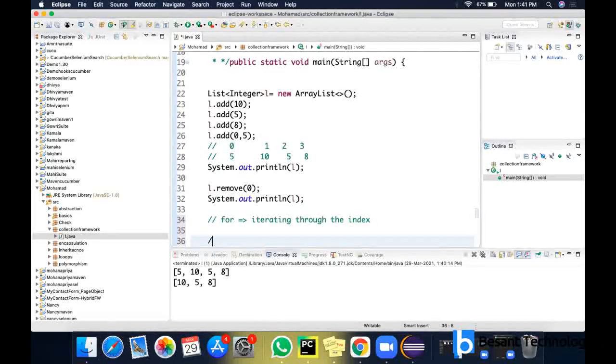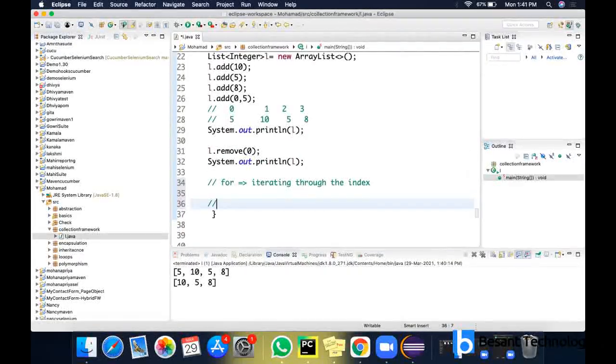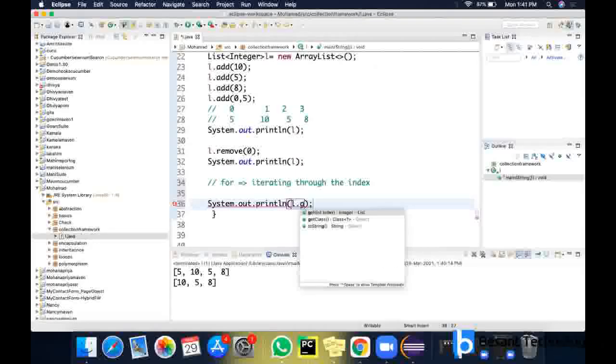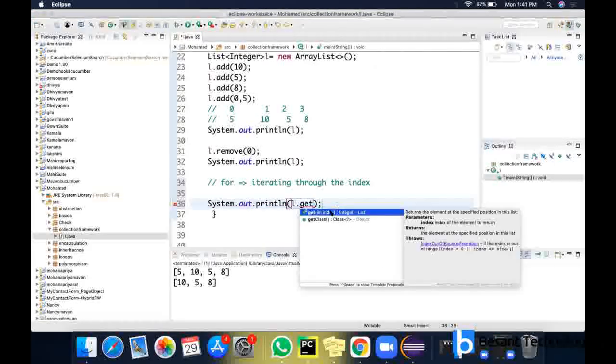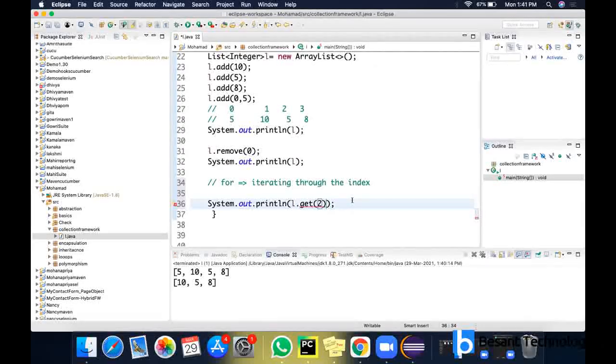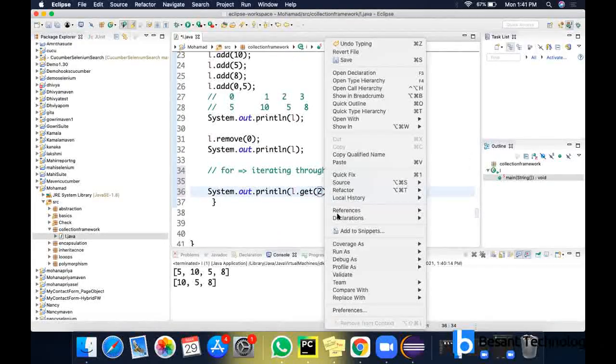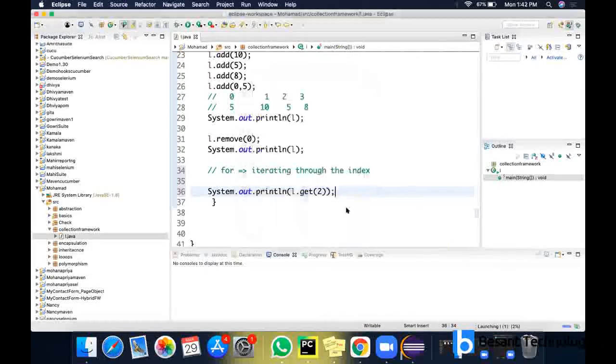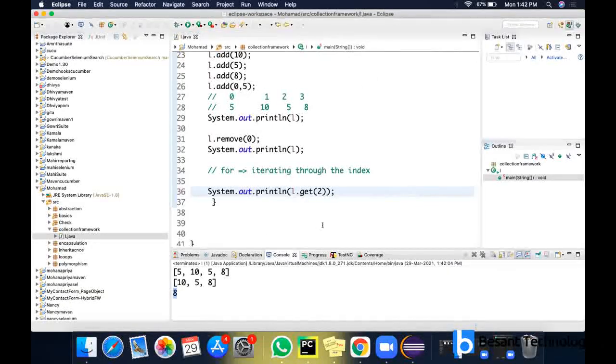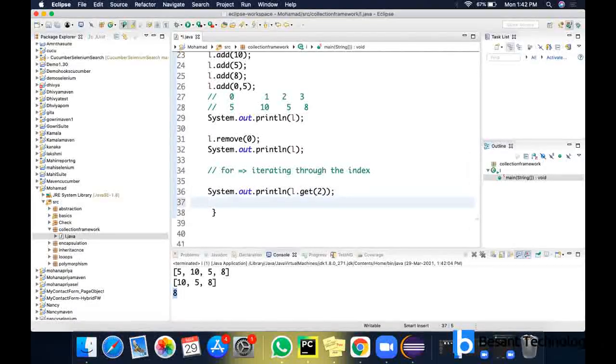If you want to get a value present at a particular index, for example the element at index number 2, there is a method available: L.get(2). It will return the element present at index position 2. So retrieval is possible. If you want to retrieve an element, you have to know its index. If you know the index, it is easy to retrieve that particular element.